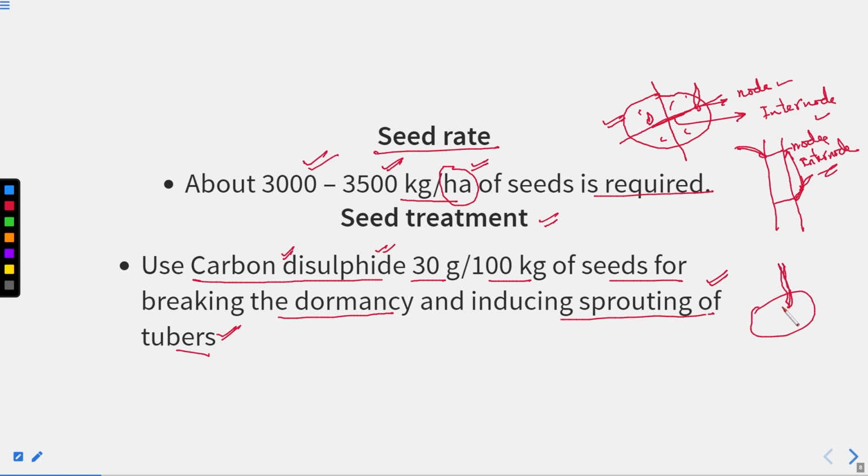And when you sow this potato underground, you will have a full-fledged potato plant, and later after a month new potatoes start growing attached to its roots. So in this way we can have a lot of potatoes from just a piece of potato tuber. That is why this potato tuber is working as a seed. But before that, how much seed is required per hectare, and what is the chemical used for inducing sprouting in the tuber, that is carbon disulfide. You must know this.